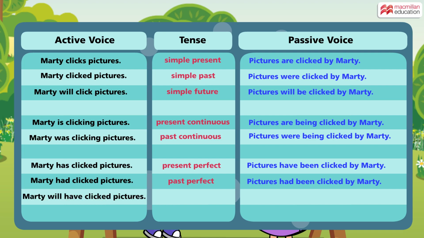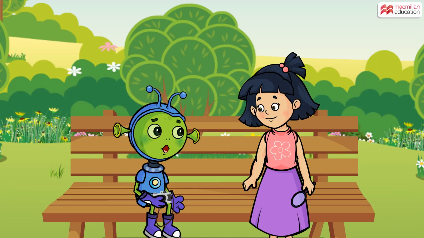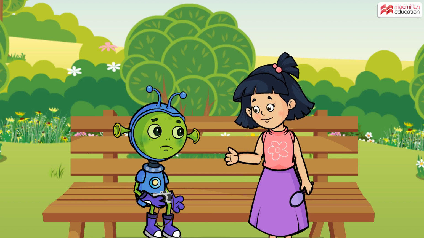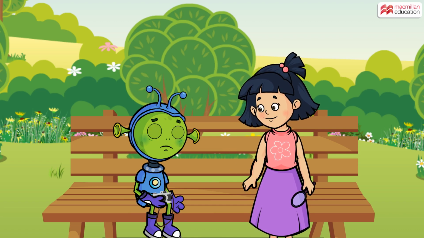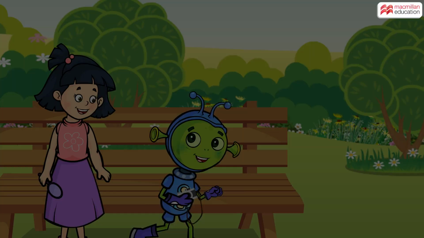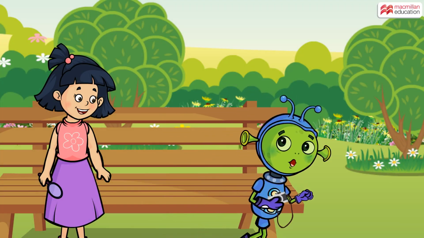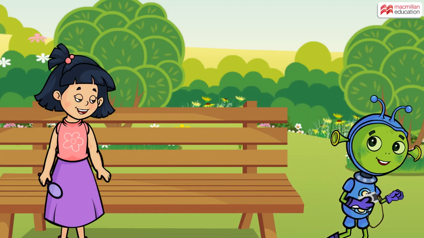Marty will have clicked pictures. Here the verb is in the future perfect tense. In the passive voice, we say pictures will have been clicked by Marty. Ooh, that's a lot to remember, Macy. Don't worry. You will get better at it slowly. Besides, most of our daily sentences are in the active voice. Glad to know that. I think I will go back to taking pictures of flowers.